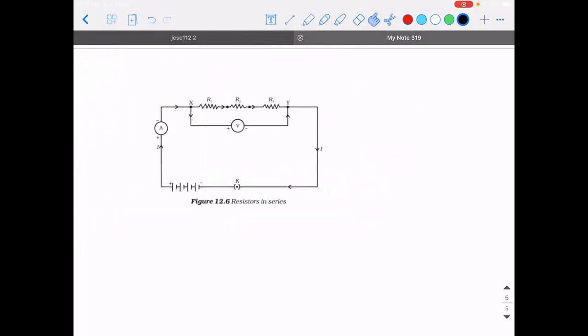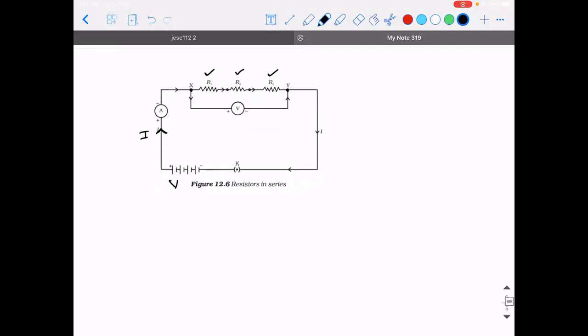So this is the diagram for resistors in series. If I take three resistors, that is three conductors, and connect them like this between two points X and Y, and I have a battery whose potential difference is V. Let's say I have a 5-volt battery in my hand. This 5-volt battery is connected across three resistors, R1, R2, and R3. It will start supplying a current, let's say of value I.